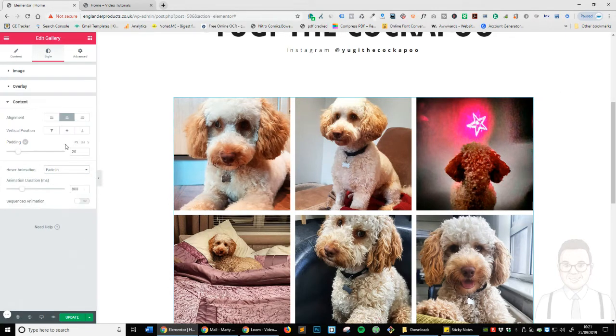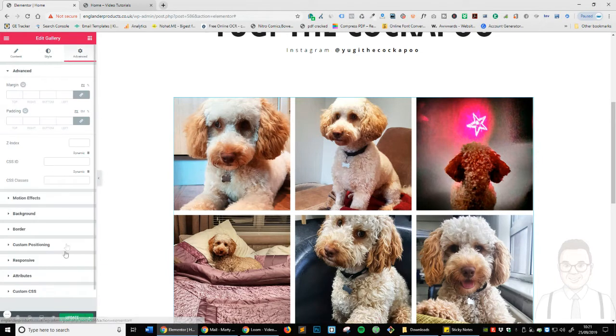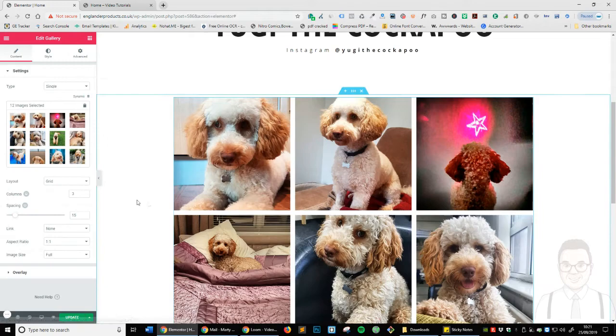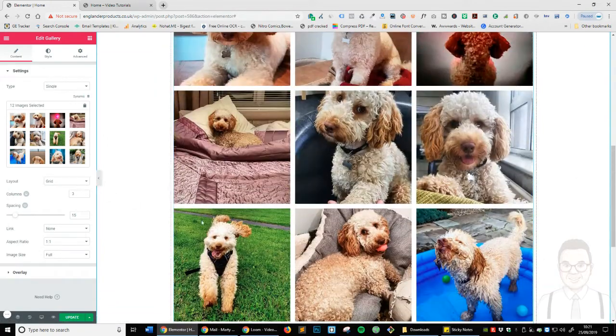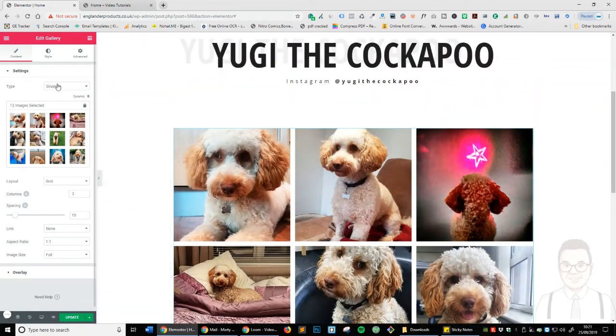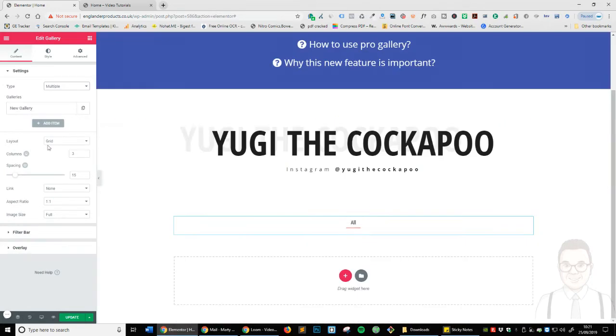Let's go to content. So if you want to, align at top, I don't think it really matters for the grid, but on the other settings it will. And we're just going to skip this for now. Advanced, there's no additional settings, so it's pretty usual stuff there. And that's basically the single. So let's head over to multiple and start creating a filter option.